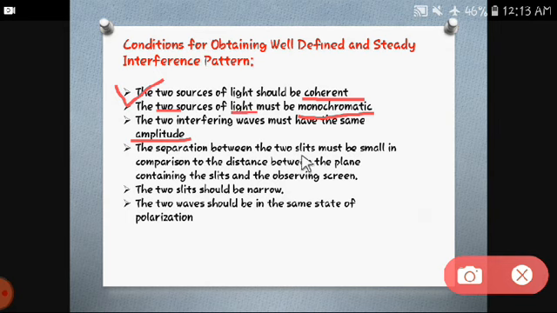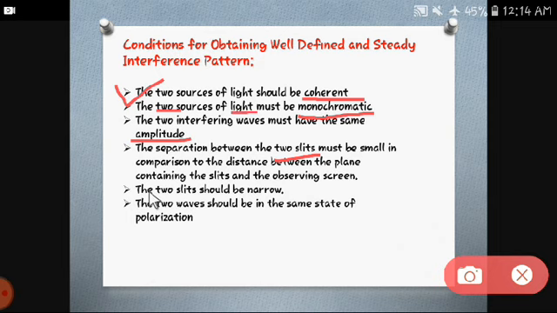The separation between the two slits must be small. The separation between the two slits should be small, because then it is very easy for the two waves to interfere. If the distance between them increases, what happens? They will not try to interfere, and when they do interfere we get a blurred pattern. We are not getting a perfect pattern as we want. So the separation between the two slits must be small. Also, the distance between source and screen should be as large as possible, because it will give you a perfect reading and a perfect interference band.